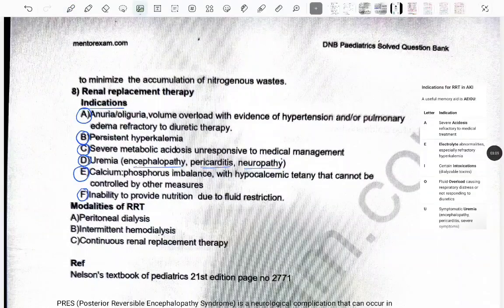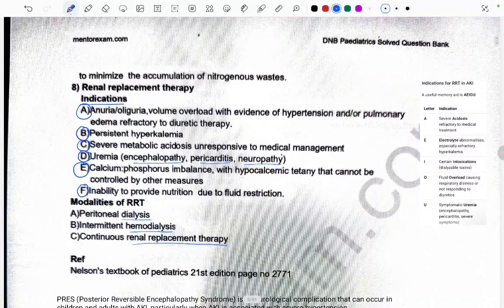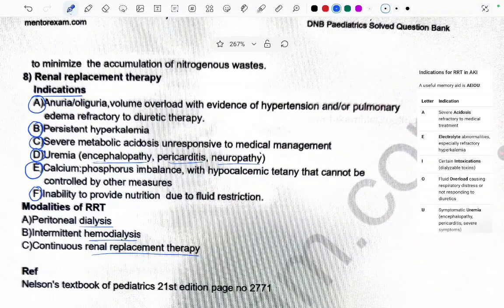And how can this renal replacement therapy be done? By either peritoneal dialysis or intermittent hemodialysis or continuous renal replacement therapy. So let's see a trick to remember the indications for the renal replacement therapy. First, that is AEIOU. A is severe acidosis, severe acidosis refractory to the medical treatment.